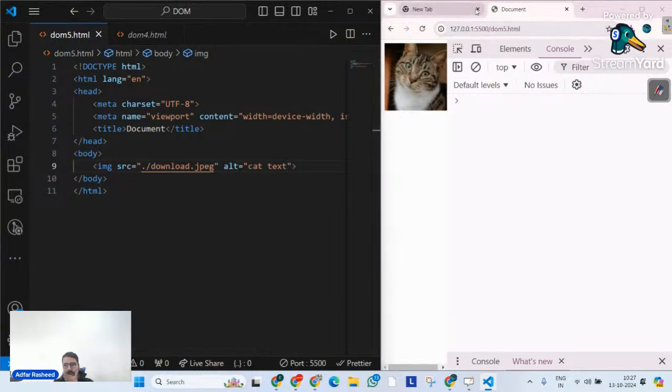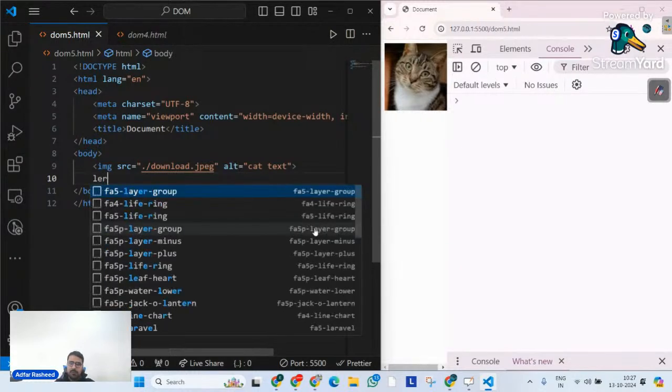Done. Now we know one thing for sure. We have created our src. We have created our alt. By that I mean we have created our attributes. The first and the simplest thing related to an attribute would be, how do we read an attribute? How do we get an attribute? We have not seen any method for that, but we will do it now.